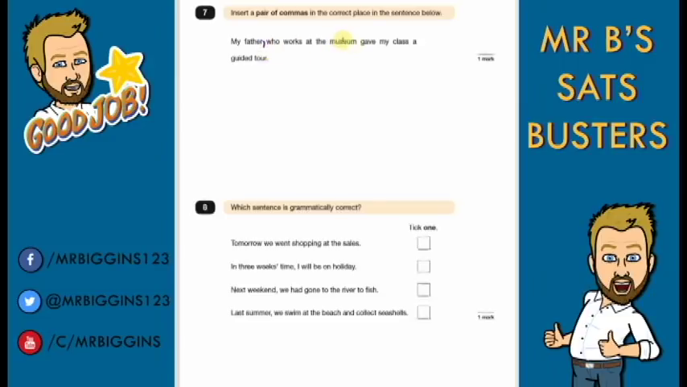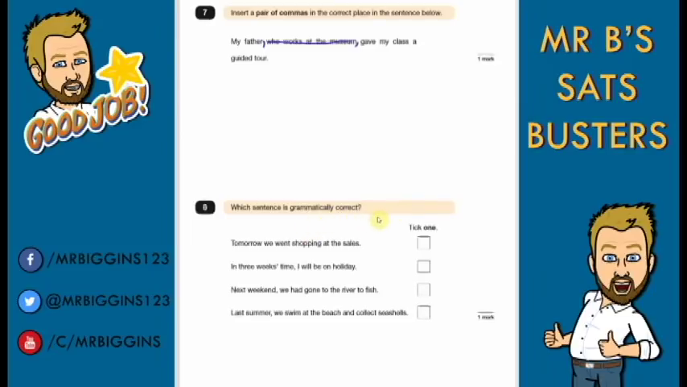That's because this is a relative clause, and we know that because it starts with a relative pronoun there, who, and we know that if you have a relative clause in the middle of a sentence, we need to have commas around it. Again, if you're not sure though, read the sentence, think where would you take the breaths, that's where I would have the commas. If I take this out, the sentence would still make sense on its own. My father gave my class a guided tour. That's how I know the commas go around there, making sure my answer is correct.